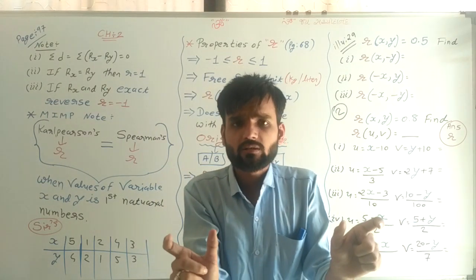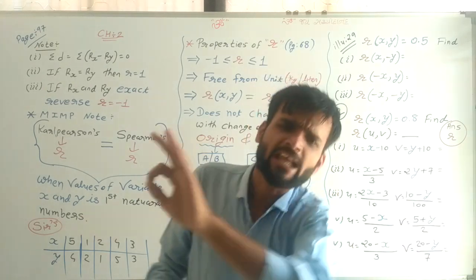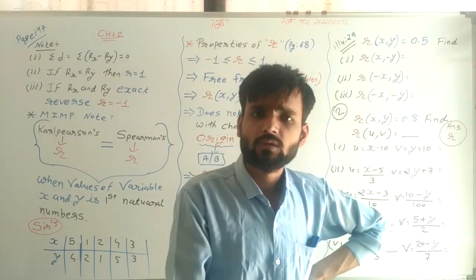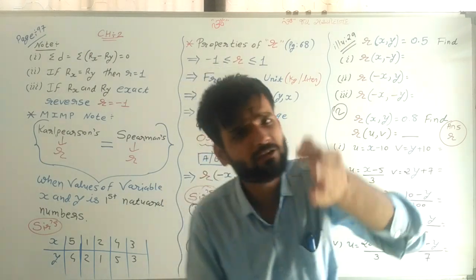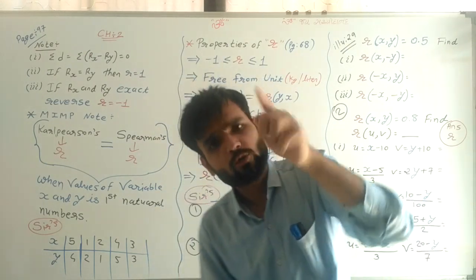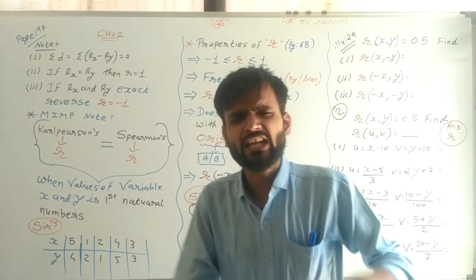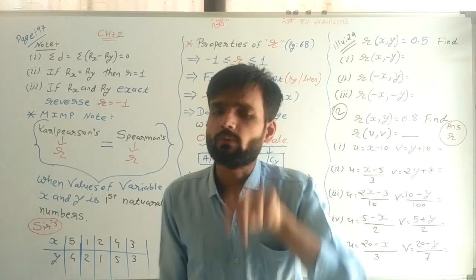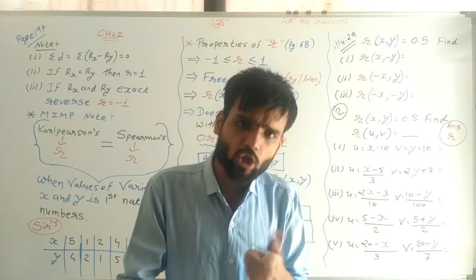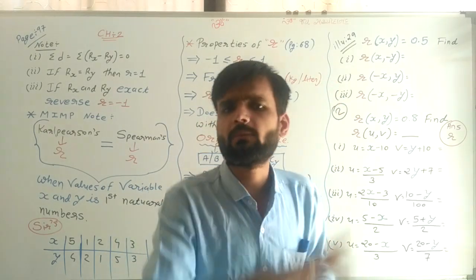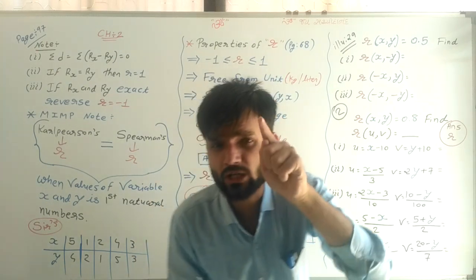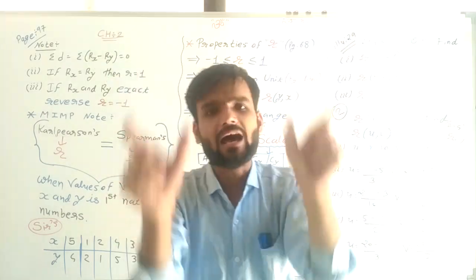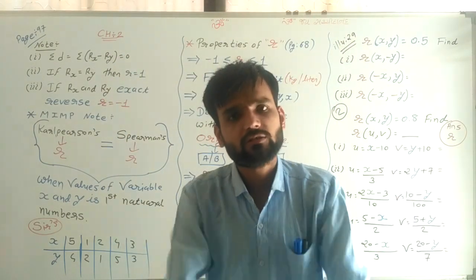Whatever answer may be there, both answers are never equal. If you are solving a sum by both methods, try one question by both methods. Any one question which is given in your textbook, solve it by both methods, by the Karl-Pearson method as well as the Spearman method. If you solve one sum by both methods, the answer must be different.